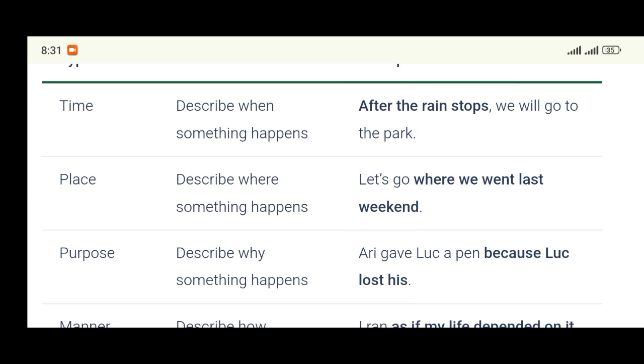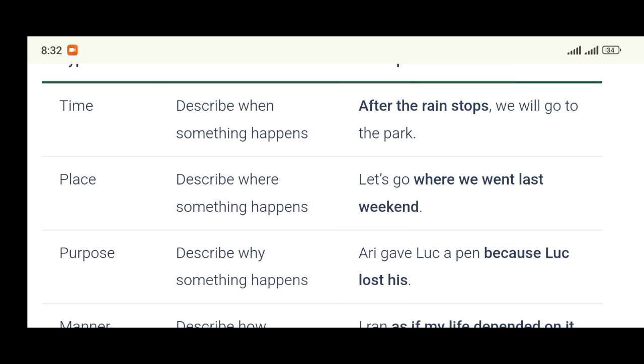So if, for example, now let's go back to the first one. Adverbial clause of time. What's the grammatical function of "after the rain stops" in this sentence? It describes when we will go to the park. That is just the answer. It describes when we go to the park.